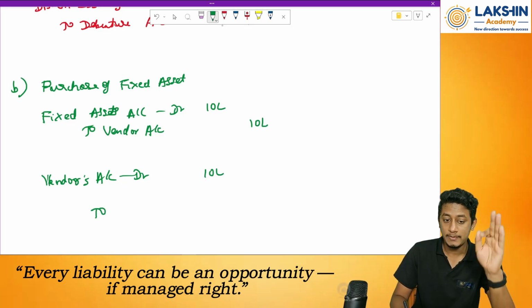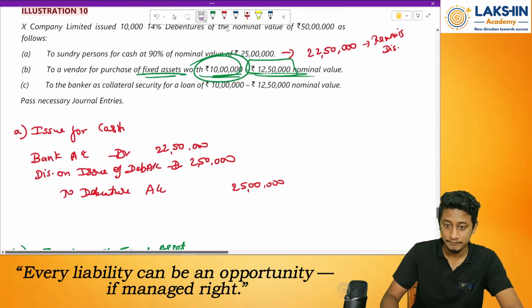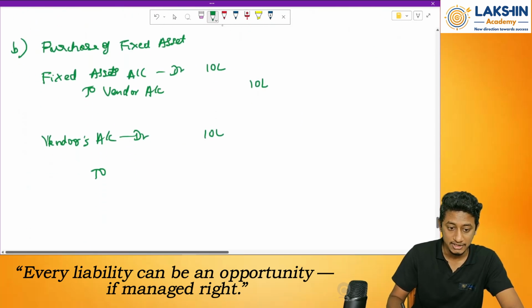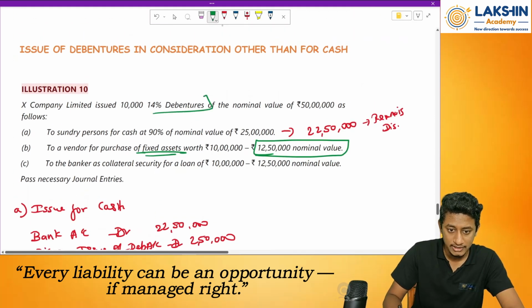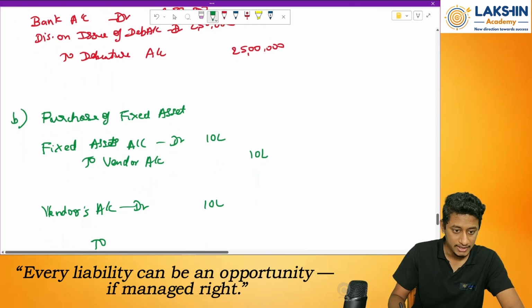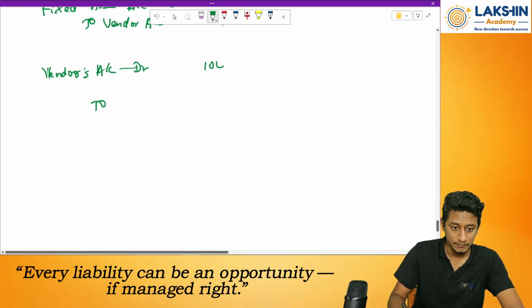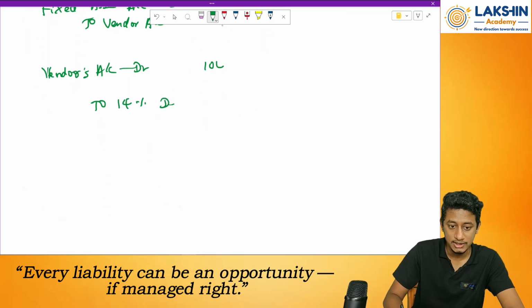What is the worth of debentures that I am issuing over here as per the question? What is the nominal value? Rupees 12.5 lakhs is the nominal value of debentures issued, right? What is the rate of debentures? 14% debentures, right? So just make this 14% here also. Make this 14% debenture. So I am issuing a 14% debenture worth rupees what?